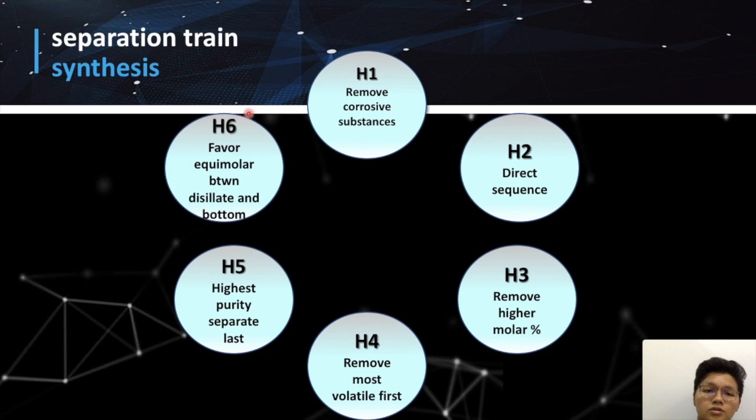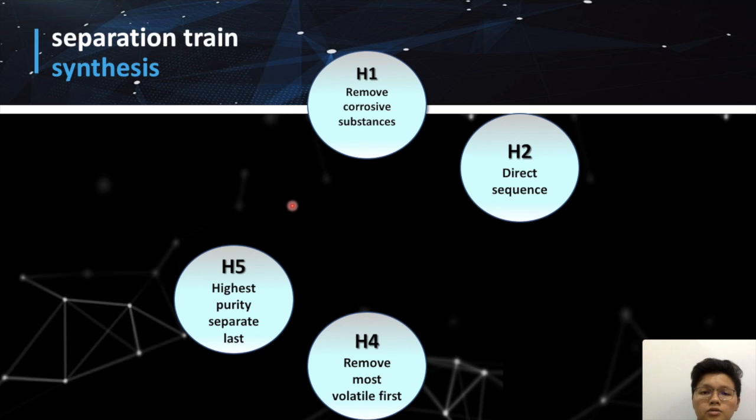The last heuristic states that the top and bottom of the distillation columns should be in equimolar at each separation train. From the heuristics, it can be seen that the direct sequence is the best sequence that adheres to heuristics 1, 2, 4 and 5.